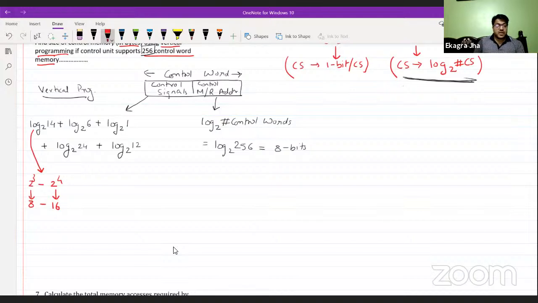So this value should be 3 point something. It should be more than 3 but less than 4.